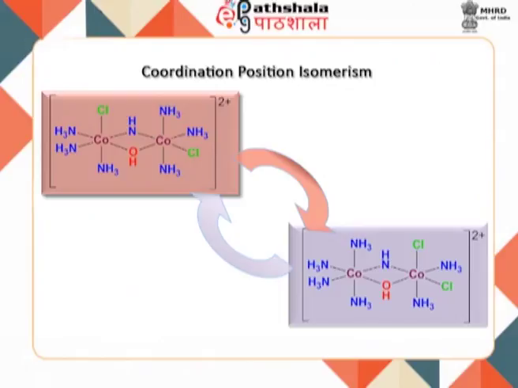Interchange of ligands takes place between the two different metal centers. It is similar to coordination isomerism. Notice that in a bridged binuclear cobalt(III) complex, as shown here, two different isomers can be generated by the exchange of ammonia and chloride ligands between the two cobalt(III) centers of the complex.